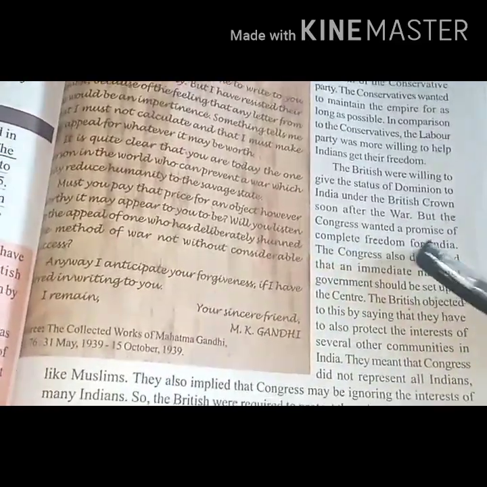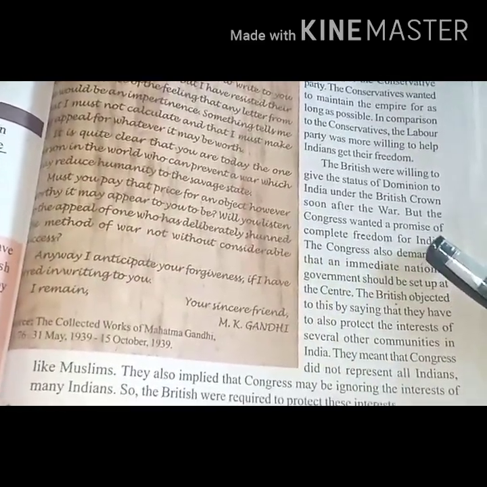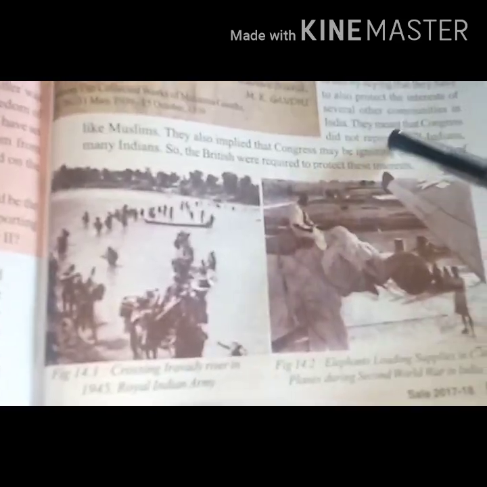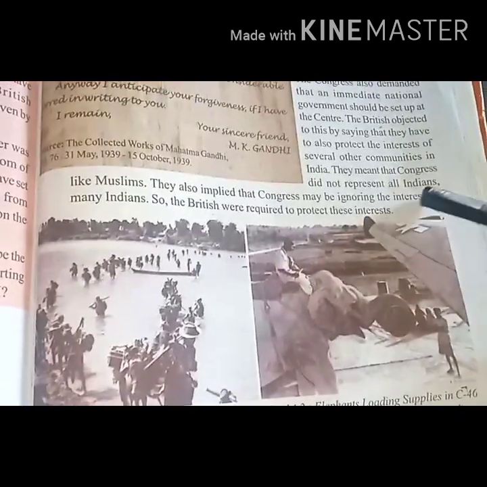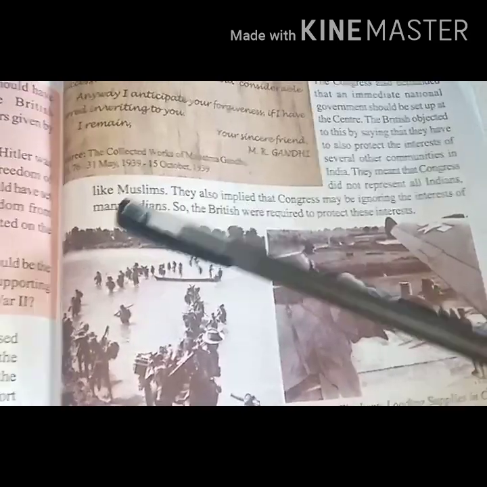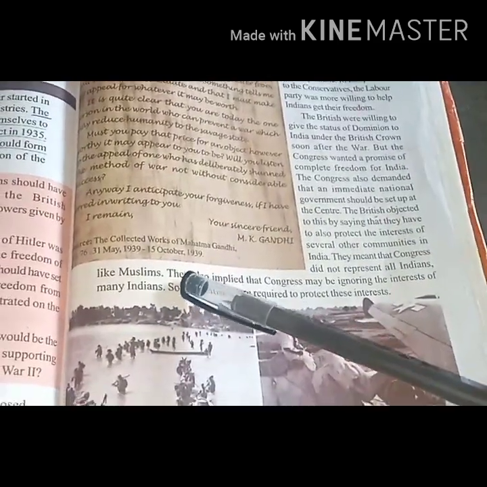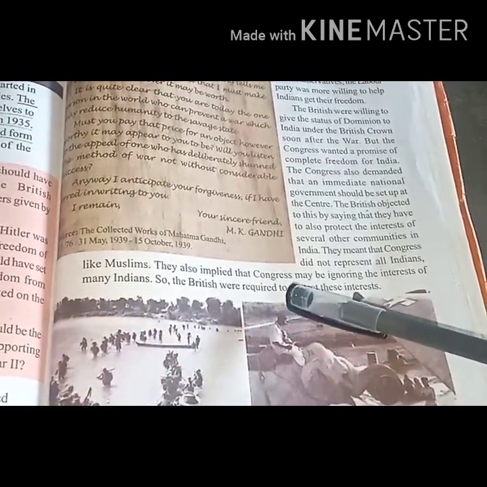But the Congress wanted a promise of complete freedom for India. They were also objected to, saying that Congress is not meant for all Indians and is ignoring the interests of many other Indians like Muslims. The British started to follow the divide and rule policy in India also, to divide the Muslims and the Hindus.